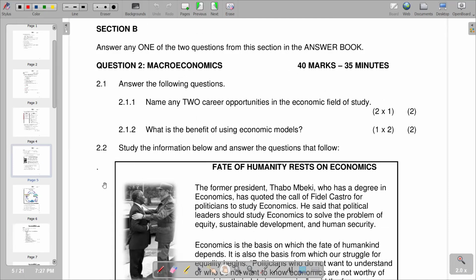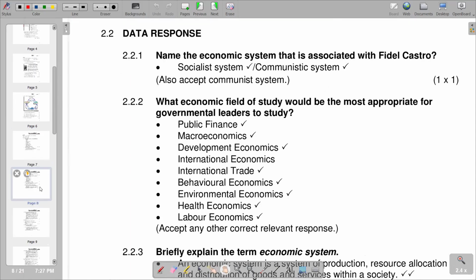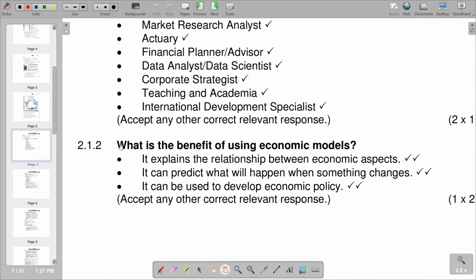Benefits are mentioned in another section, whereby we are saying it explains the relationship between economic aspects, that is economic models, and it can predict what will happen when something changes. It can be used to develop economic policy. So those are the benefits of using economic models.